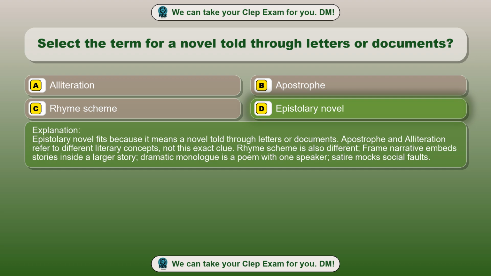Apostrophe and alliteration refer to different literary concepts, not this exact clue. Rhyme scheme is also different. Frame narrative embeds stories inside a larger story. Dramatic monologue is a poem with one speaker. Satire mocks social faults.